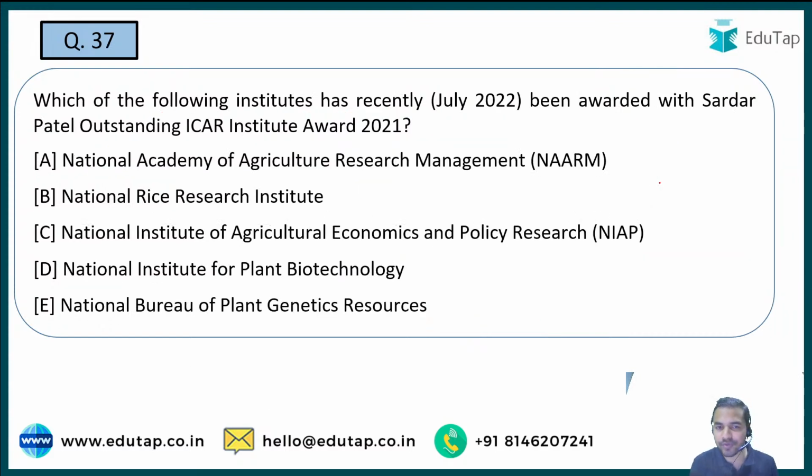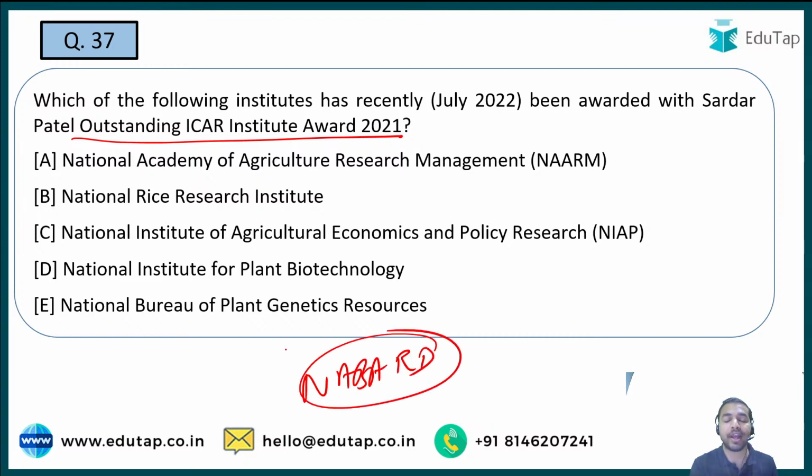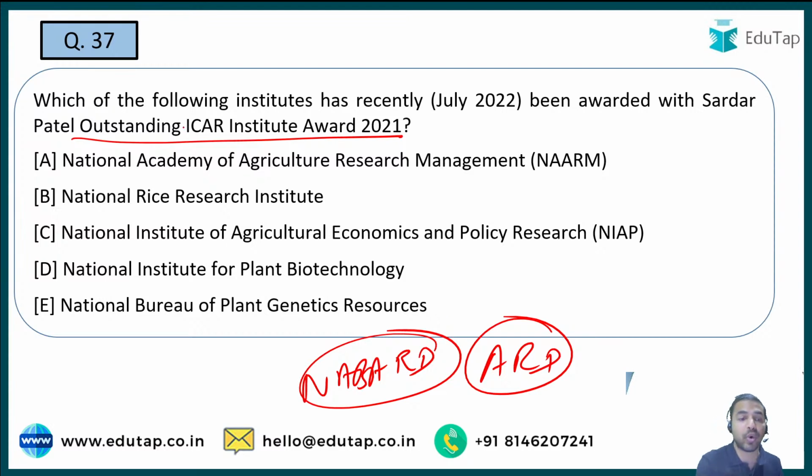The next question is, which of the following institutes has recently been awarded the Sardar Patel Outstanding ICAR Institute Award 2021? See guys, once again you can see here that this particular question is a very important question for your NABARD Grade A exam, because it is related to ARD. क्योंकि यहाँ पर बात हो रही है अवार्ड्स की, that is basically the Sardar Patel Outstanding ICAR Institute Award. And guys, what exactly is this ICAR? It is Indian Council of Agriculture Research. That is why it is important.